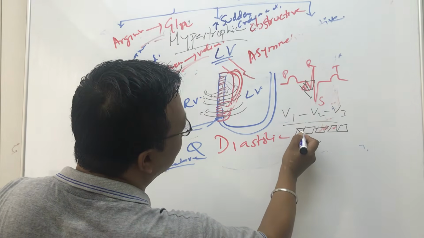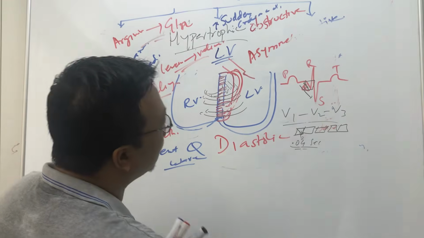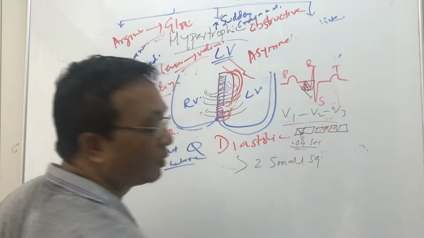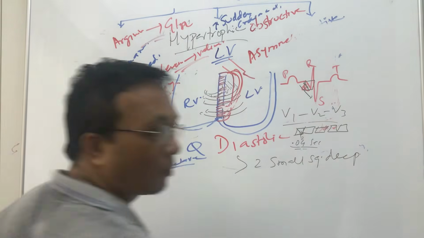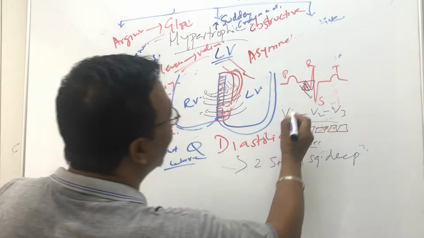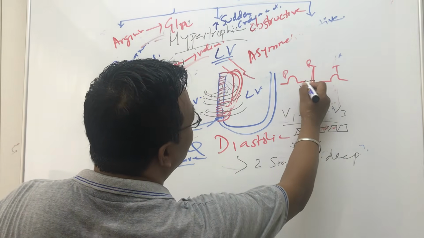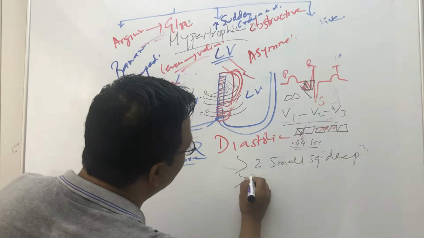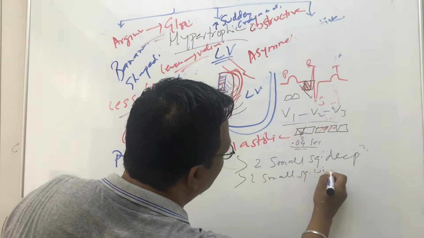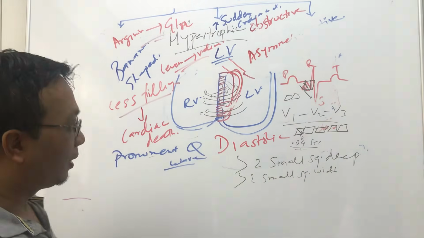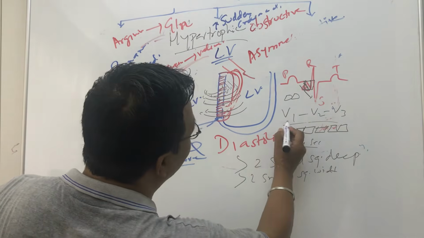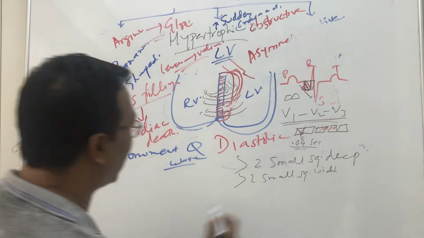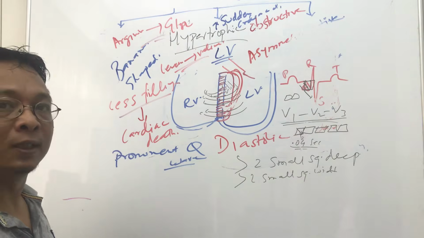But if you see the Q wave is more than 2 small squares in depth, or more than 2 small squares in width, or you see the Q wave in V1, V2, V3, then we can say this is a pathological Q wave.